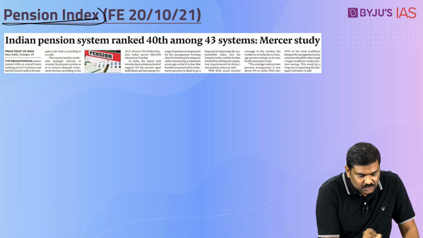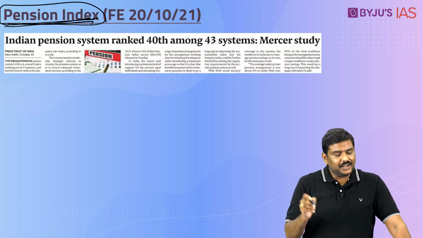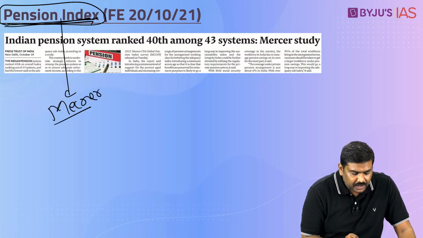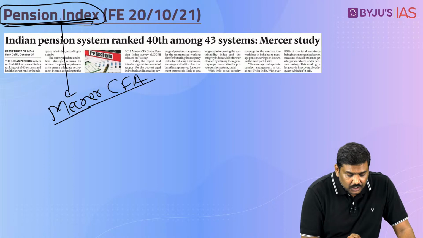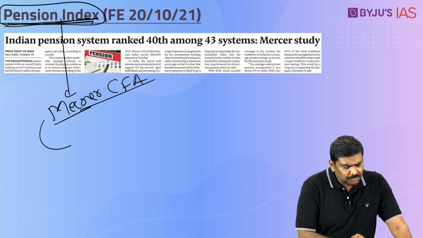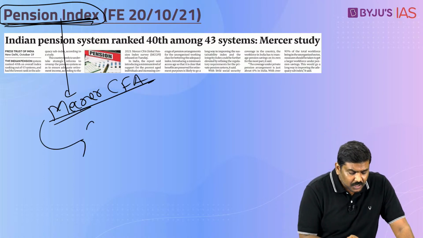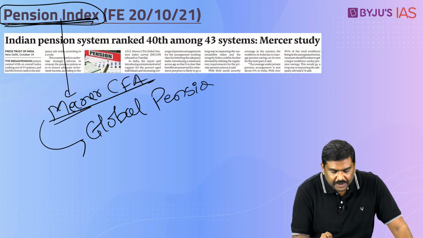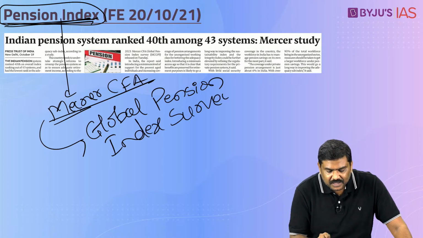In addition to this, one more index here, pension index. Okay, very recently this was also there in the discussion. Pension index is basically published by Mercer CFA. The name of that is Mercer CFA Global Pension Index Survey. And what are the findings in this particular survey?